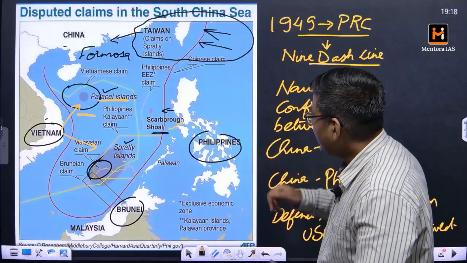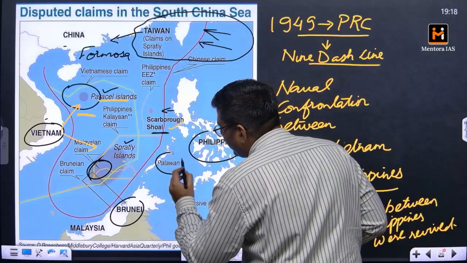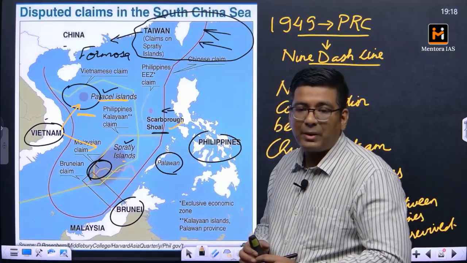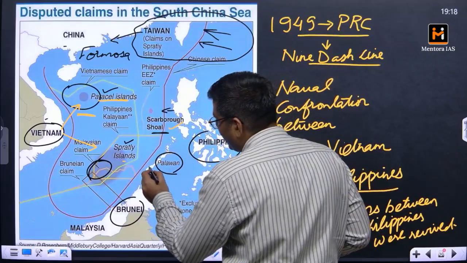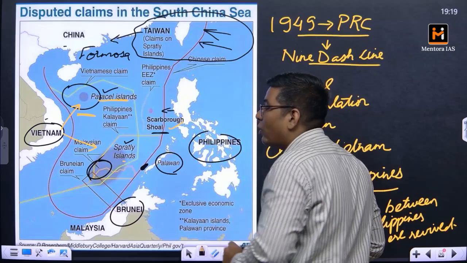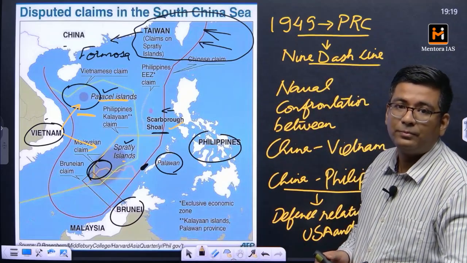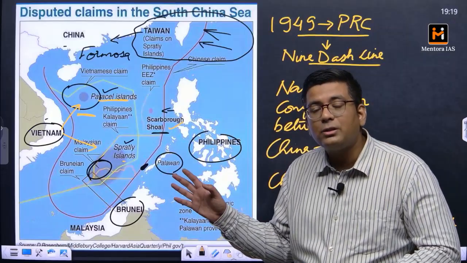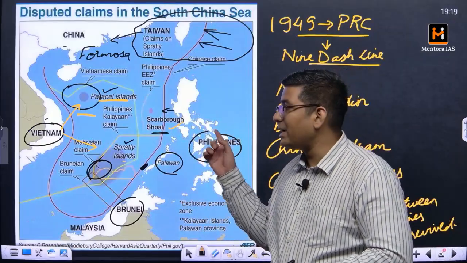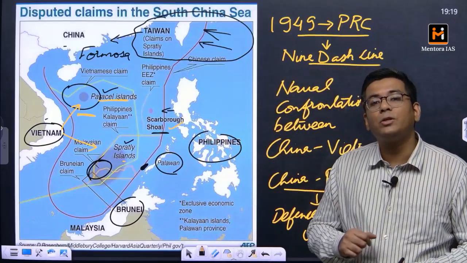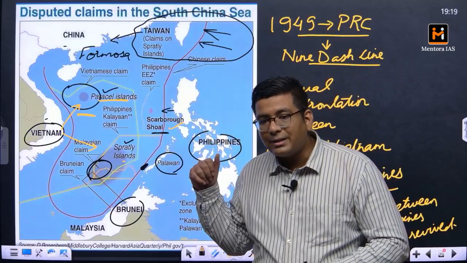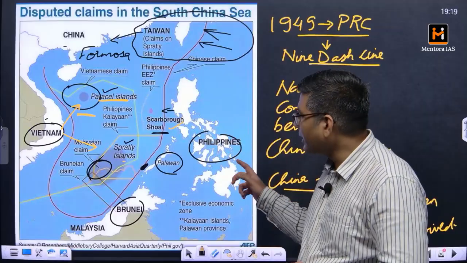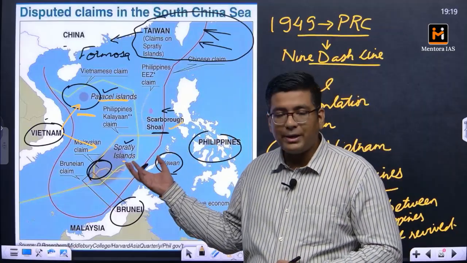The second thing is that you have a particular island in the Philippines called the Palawan Islands. In its northwestern basin, the Philippines found in 1976 that there was an enormous reserve of oil. So this particular region is known for an enormous reserve of oil, and at the same time it is also known as a very rich fishing ground. Both of them are extremely important for a country's economy. That is why these regions are so hotly contested.